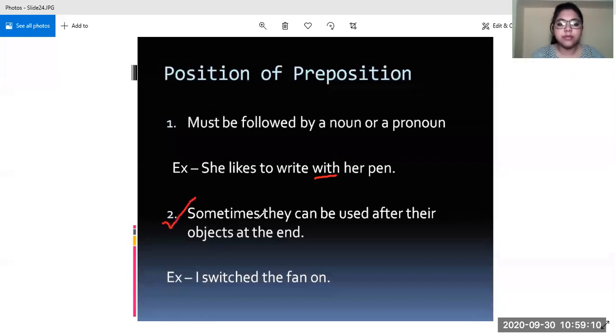Next rule is sometimes they can be used after their objects at the end. For instance, I switch the fan on. If you want to reframe the sentence, it will be like I switched on the fan. So fan is what? It is the object of preposition. So sometimes we can write it like this also, but not always. This is also one way of writing a preposition.